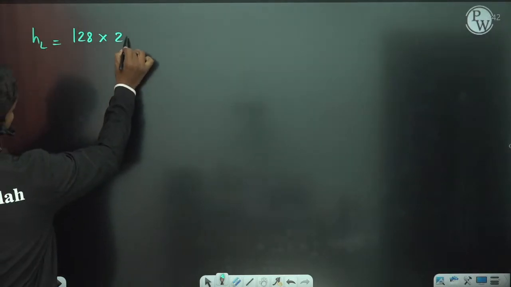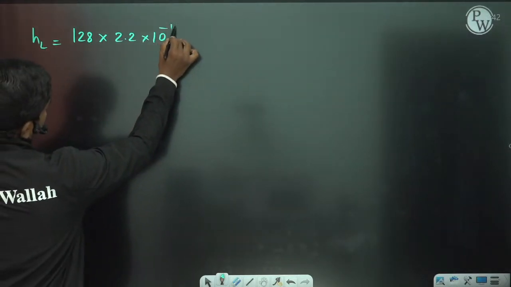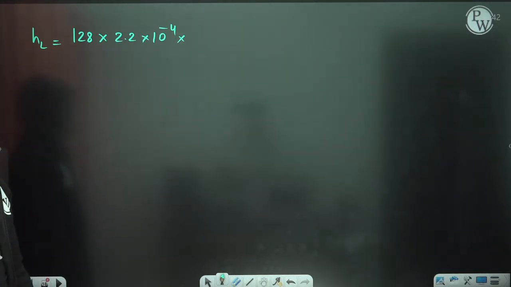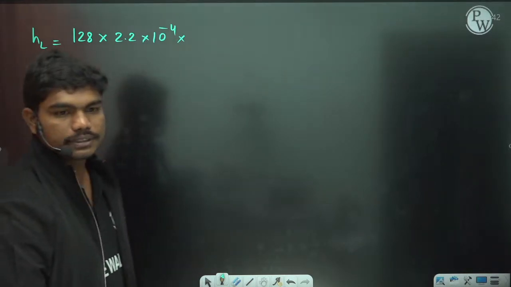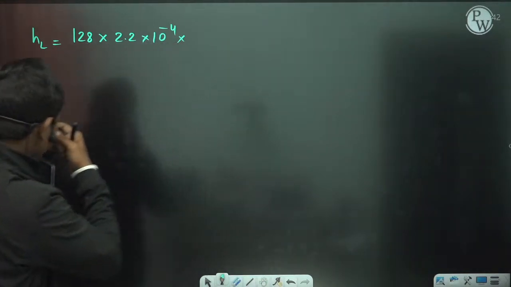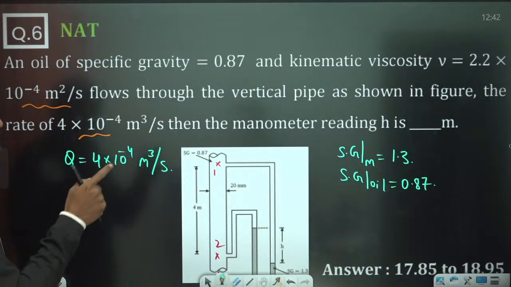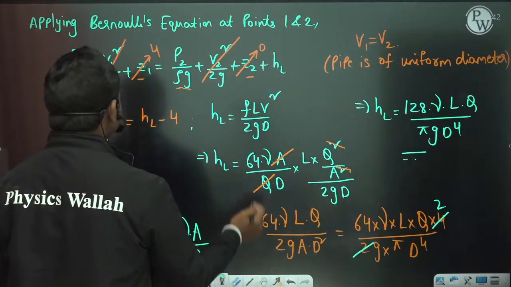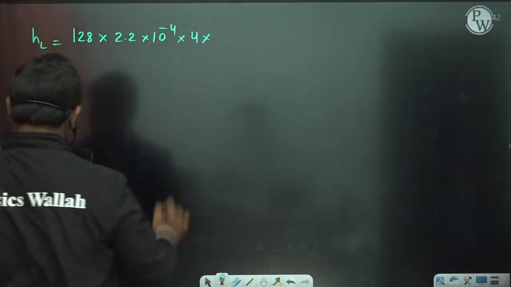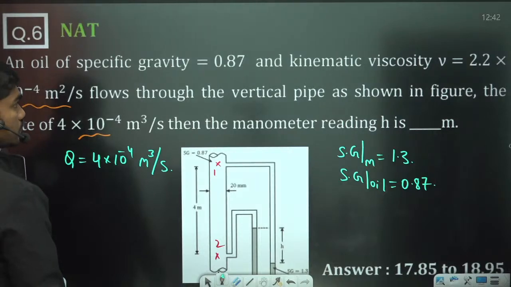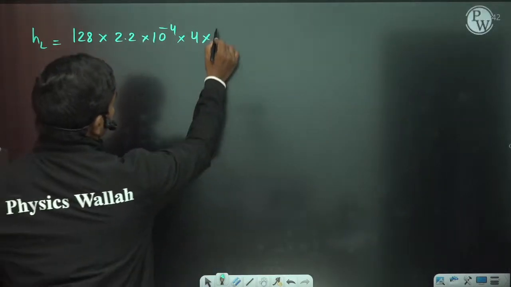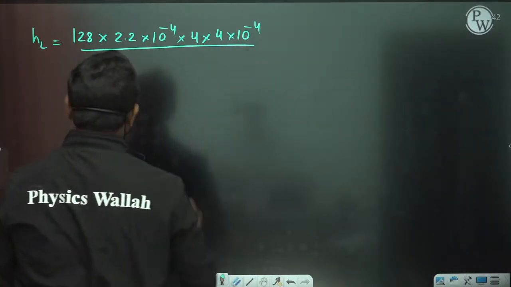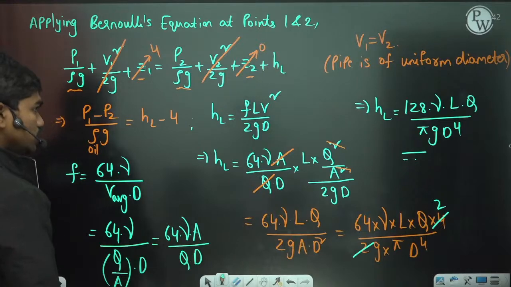So 2.2 into 10 to the power minus 4 here. Expression is correct. Now let us see here. 2.2 into 10 power minus 4 into next LQ. So what is L? This is 4 meters. So L is 4 meters into Q. Q is how much? 4 into 10 to the power minus 4. So this value divided by pi G d power 4, correct?